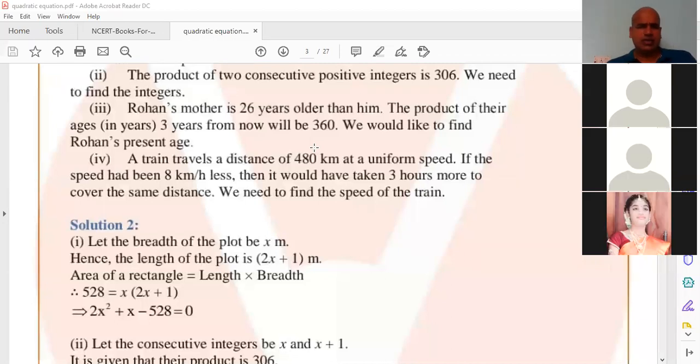Who will say? After 3 years, Rohan's mother's age is how much? Rohan's age is X plus 3. His mother's age is what after 3 years? Anyone? Irtika, you know? Irtika? My voice is audible, Irtika? Is it audible to you?